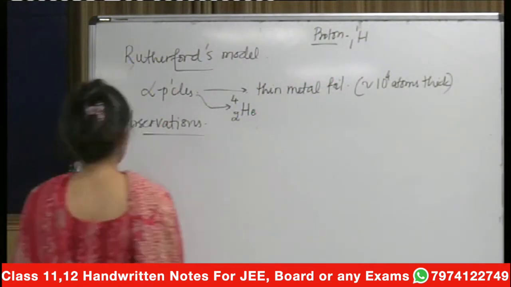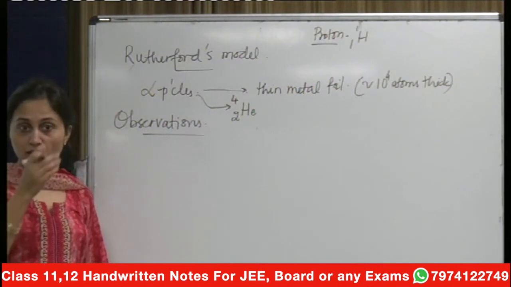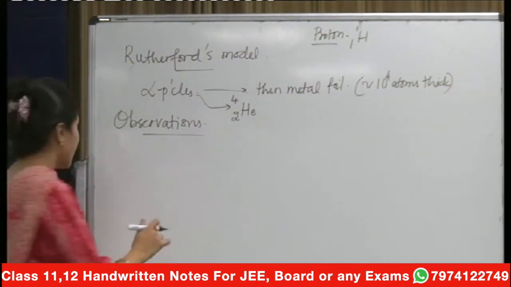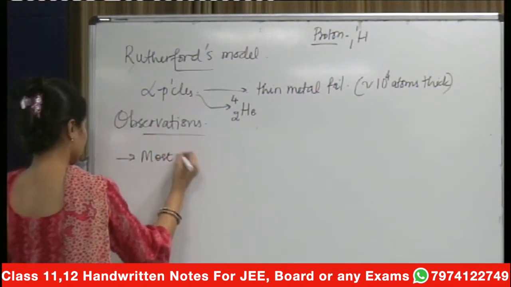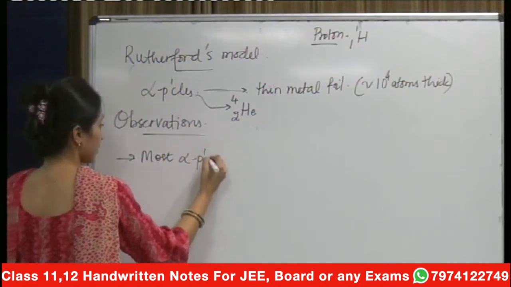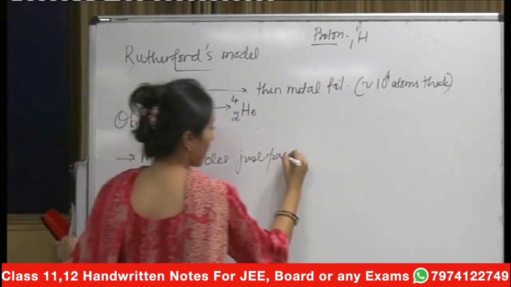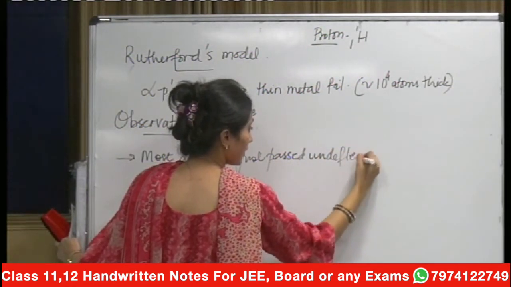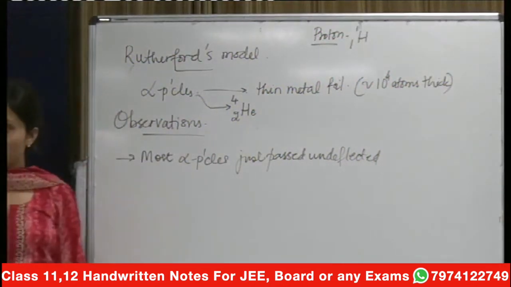So the observations that Rutherford found when these particles were made to bombard a thin metal foil were that most alpha particles simply passed, undeflected. They simply passed straight away. So what does this imply?